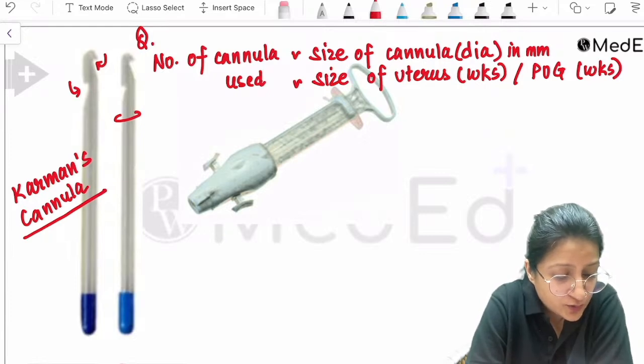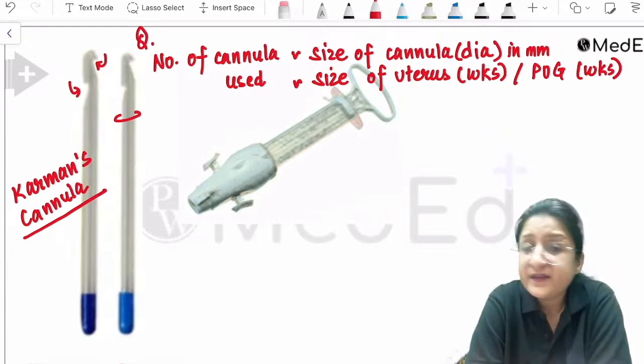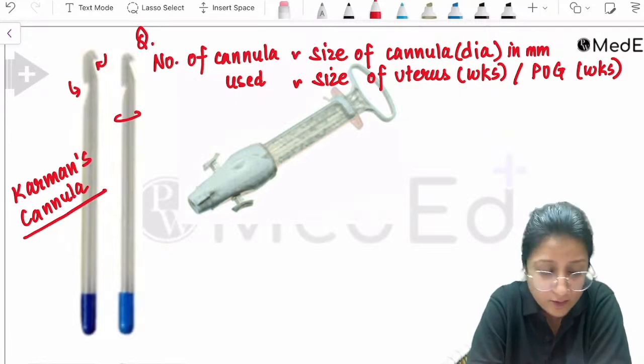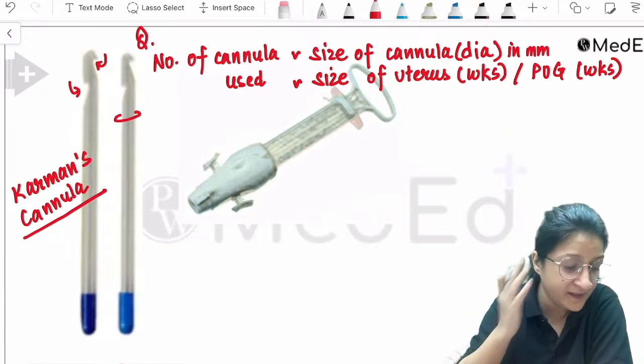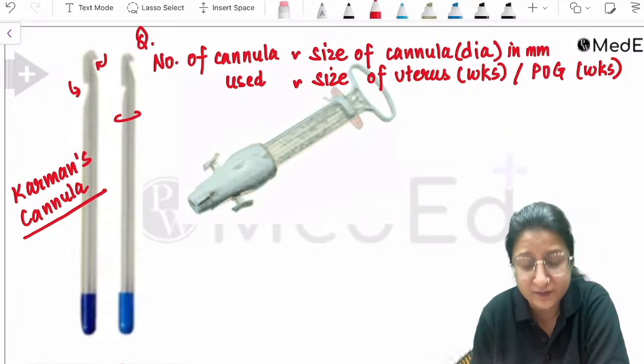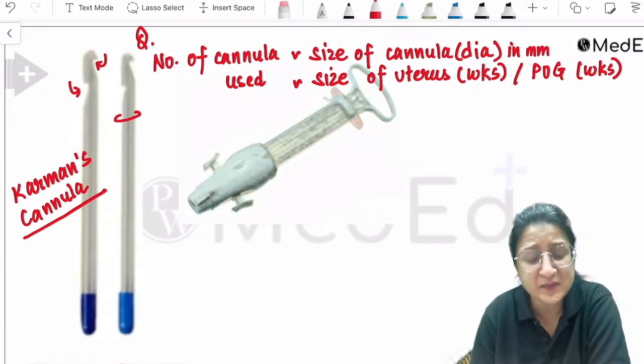Misoprostol doses in different conditions are very confusing. We have a question on misoprostol in subsequent questions also, so I will definitely tell you. Just remind me in the end in case I forget. Okay, first let's complete this.